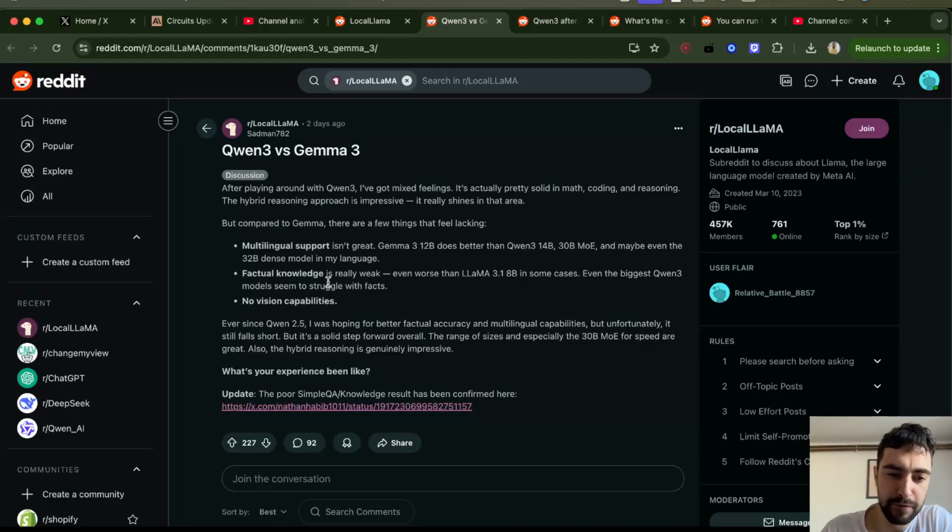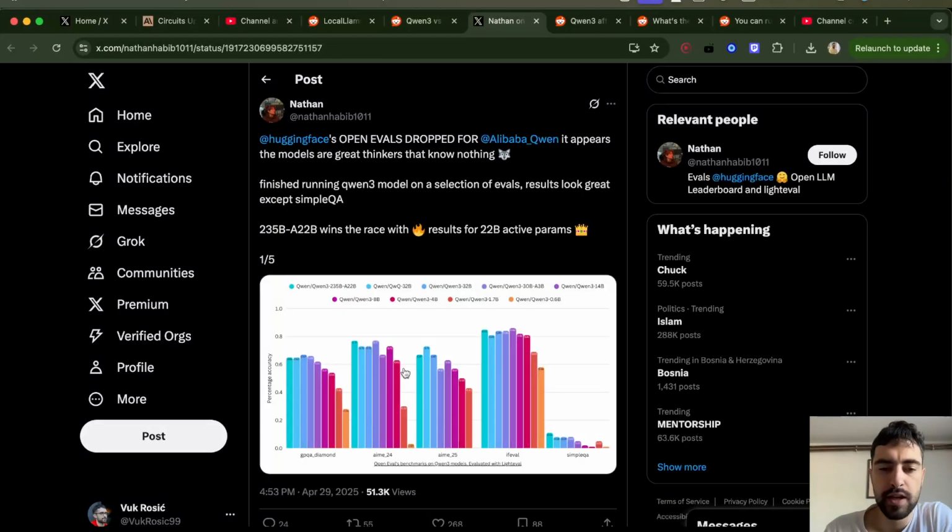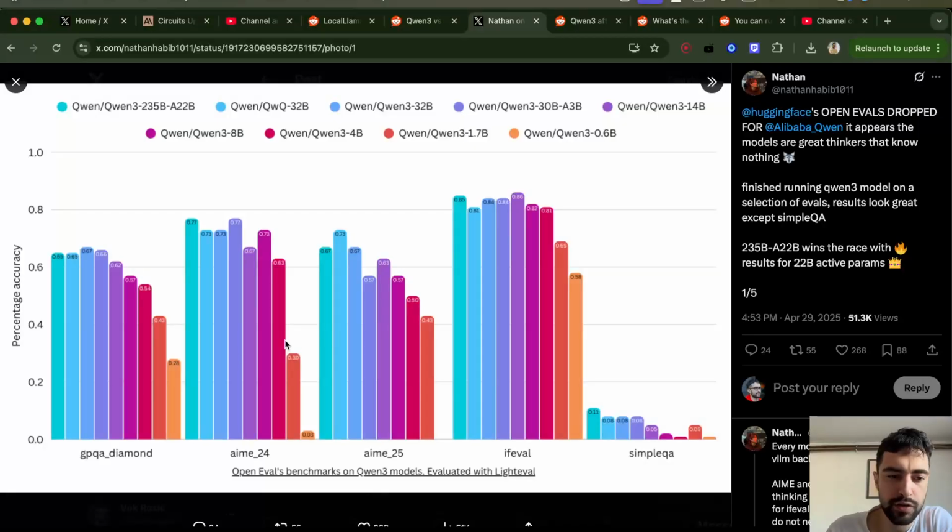But this is just a feeling of this guy, so I don't know how true it is. But I do think that Qwen 3 is really good at coding. So it looks like Qwen 3 models are good at reasoning, at logic, but they don't have a lot of memory of factual information. It shows that on these reasoning tasks, they have a lot of accuracy, but in simple QA, they have only a bit of accuracy.